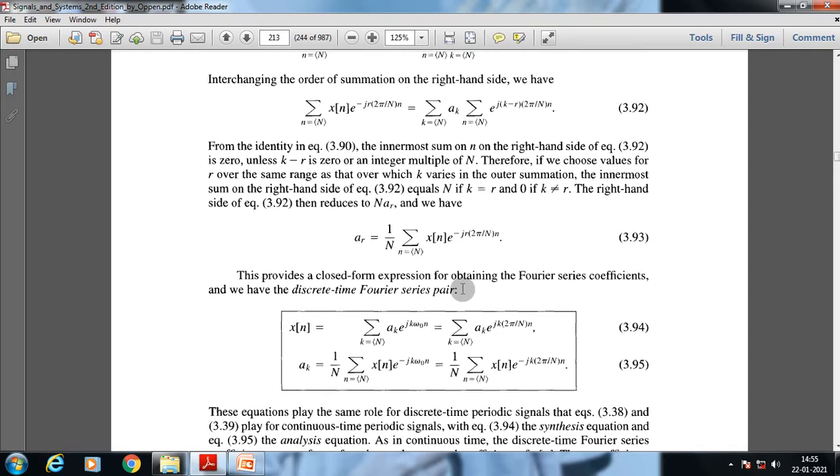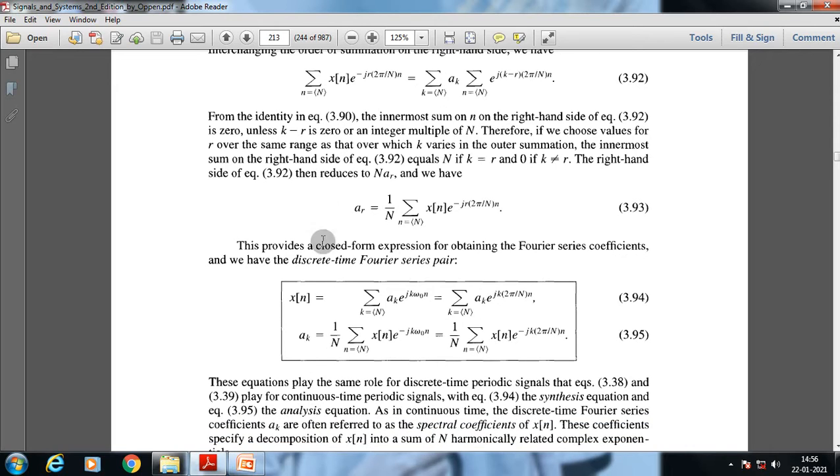So the same process will be carried forward and we will get the analysis equation. In the case of a discrete time signal, we have the same synthesis equation and analysis equation as in continuous time. The synthesis equation is x of n equals summation of k equals n, a suffix k into e to the power j k 2 pi by n into small n.